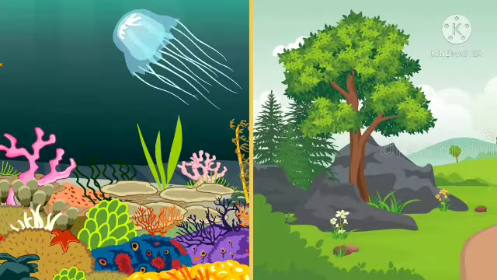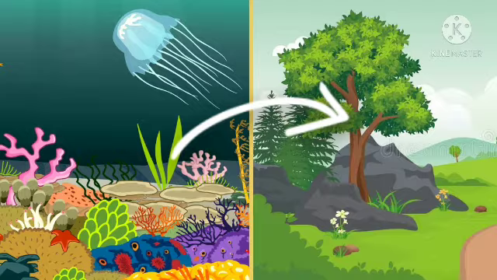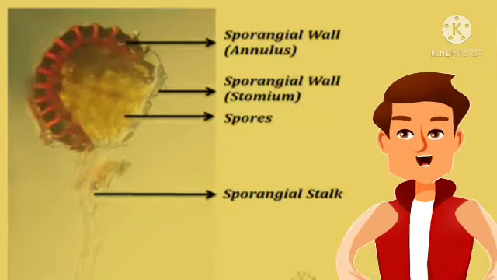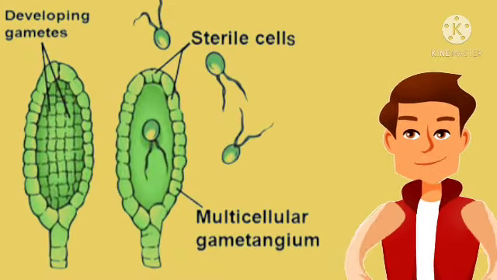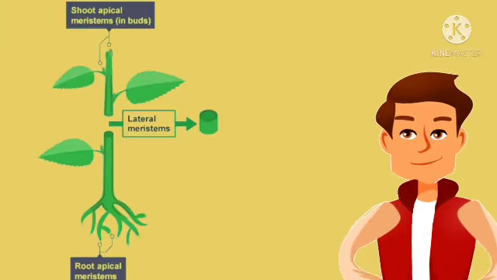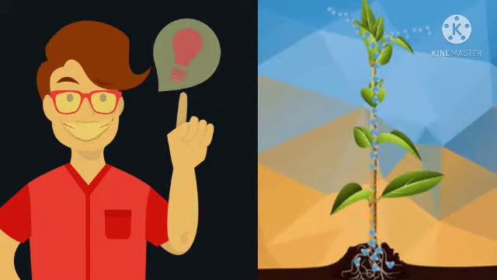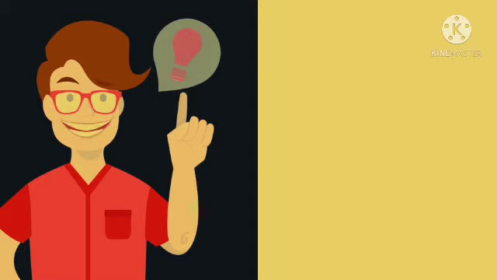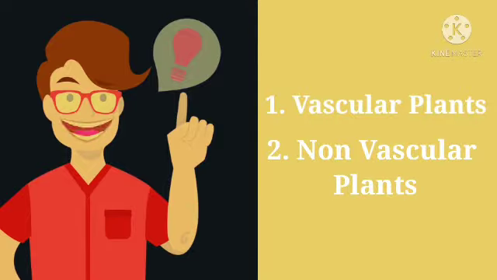A series of adaptations that facilitate survival and reproduction on dry land emerged after land plants diverged from their algal relatives. There are 5 such traits that are found in land plants but not in chlorophyte algae. They are walled spores produced in sporangia, multicellular gametangia, dependent embryo, and apical meristem. Plant groups can be distinguished based on the presence or absence of an extensive system of vascular tissue. Based on that, there are 2 major groups of plants: vascular plants and non-vascular plants.